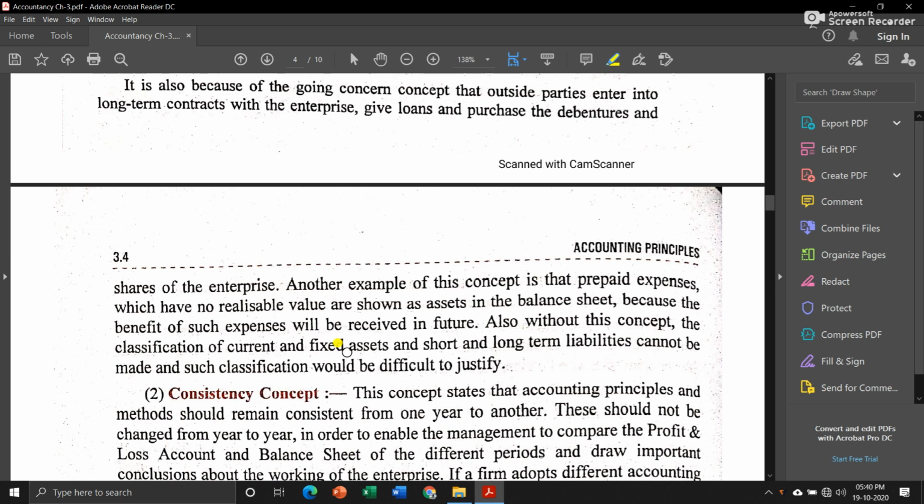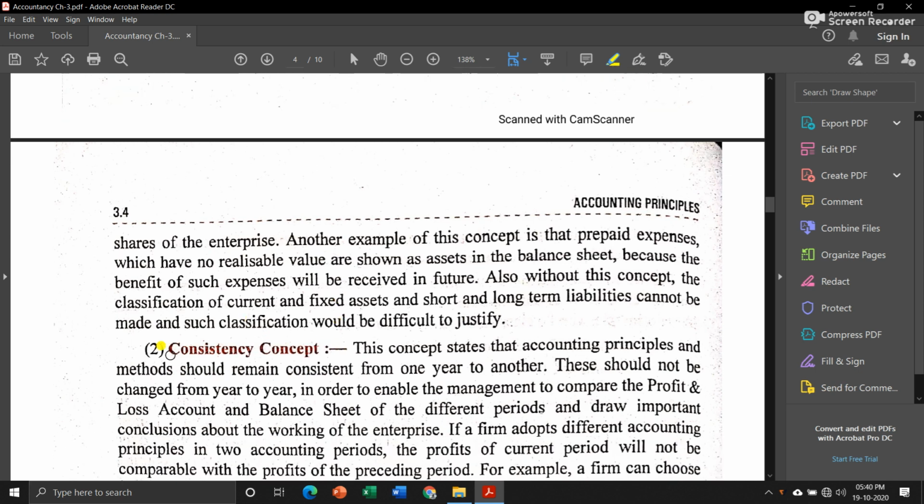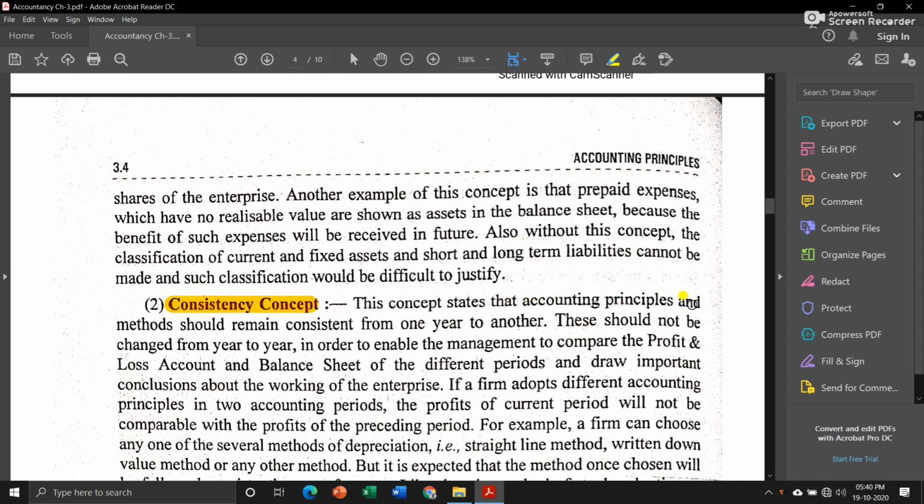Okay, then next is consistency concept. Now, this concept states that accounting principles and methods should remain consistent from one year to another. They should not be changed from year to year in order to enable the management to compare the profit and loss account and balance sheet of the different periods and draw important conclusions about the working of the enterprise.